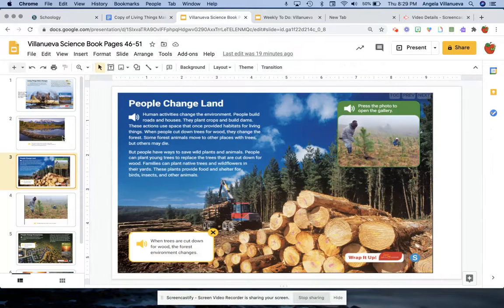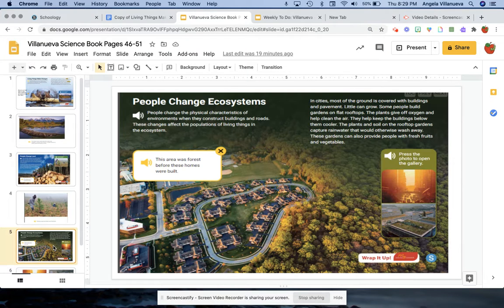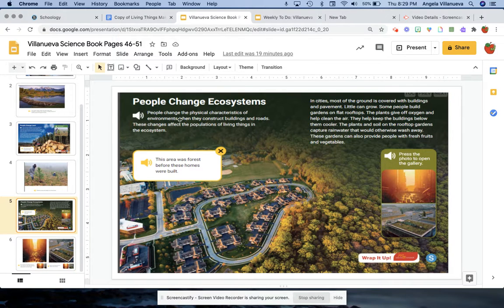All right, let's go up here. All right, we talked about how people change the land. This looks like it's about a city. Okay, here we go. People change ecosystems. People change the physical characteristics of environments when they construct buildings and roads. These changes affect the populations of living things in the ecosystem. In cities, most of the ground is covered with buildings and pavement. Little can grow. Some people build gardens on flat rooftops.